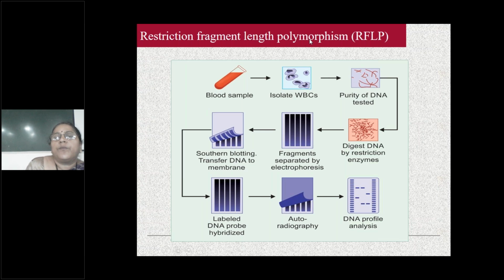So in restriction, one molecule has many forms. Poly is many forms. One molecule which has many forms. So two types of RFLP: one is Southern blotting. How do you detect RFLP? One is by Southern blotting, two is by PCR. That's all.